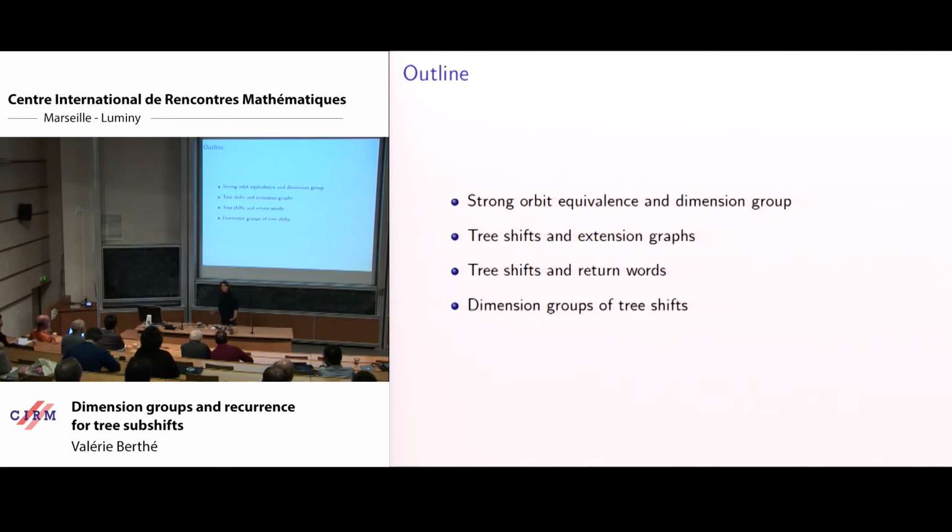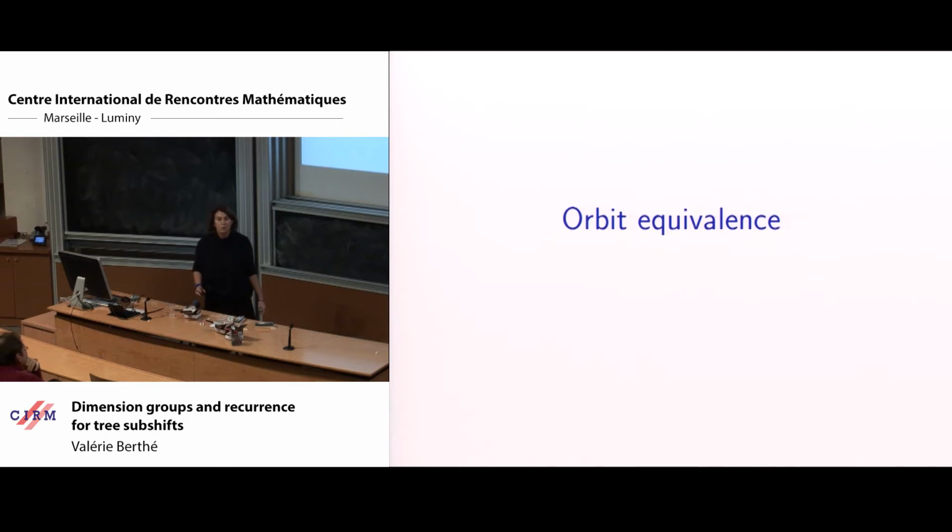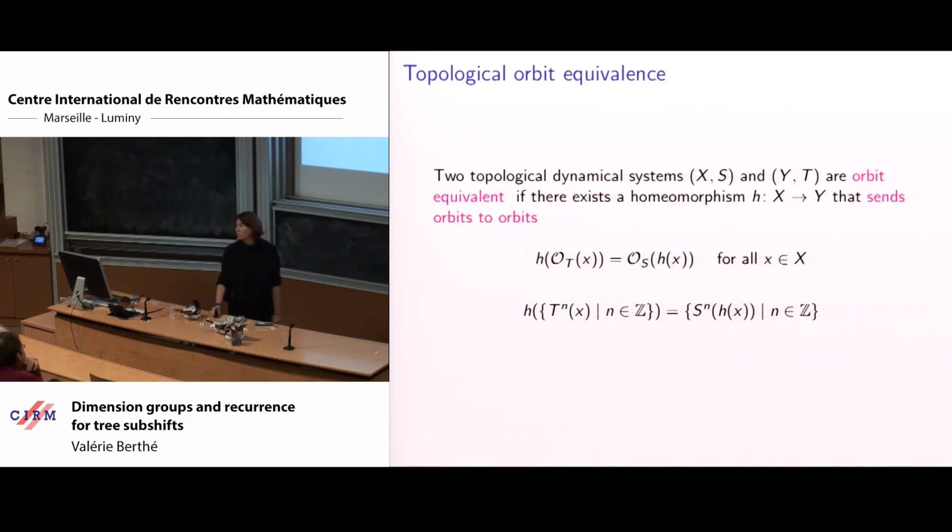I will discuss return words for these families of words, and then I will show that we can easily compute the dimension groups for these tree shifts, which allows us to answer the questions I ask by comparing these types of shifts of infinite words through their dimension group. So I will start with first topological orbit equivalence.